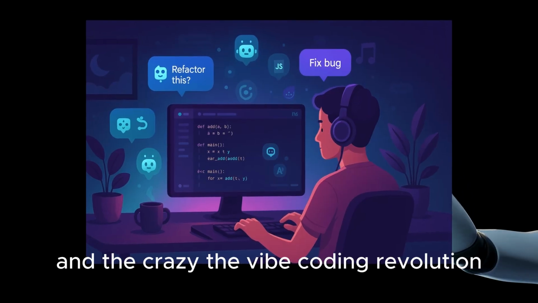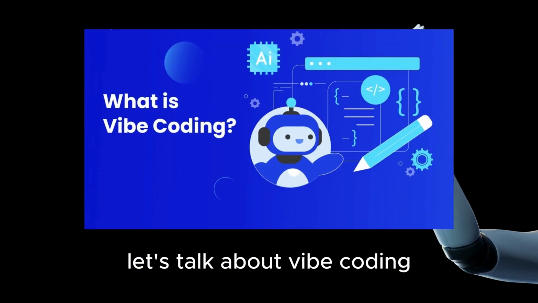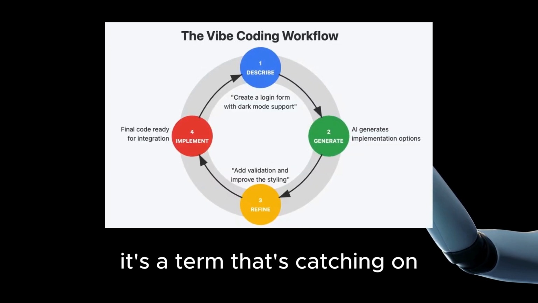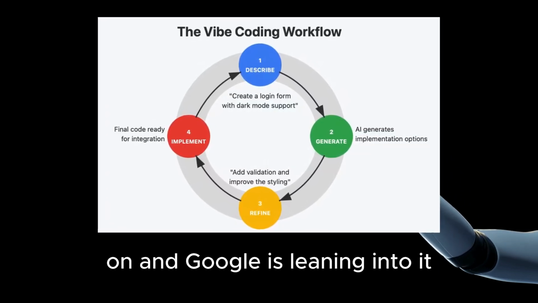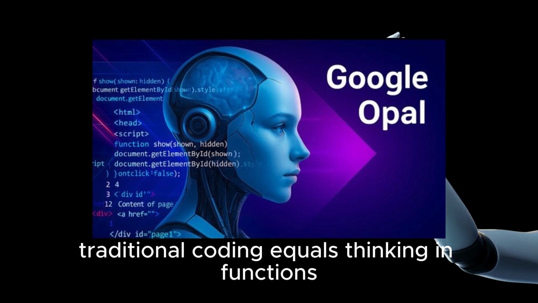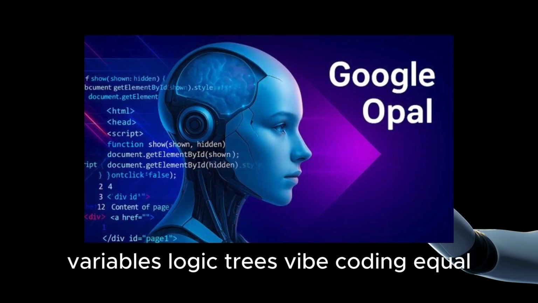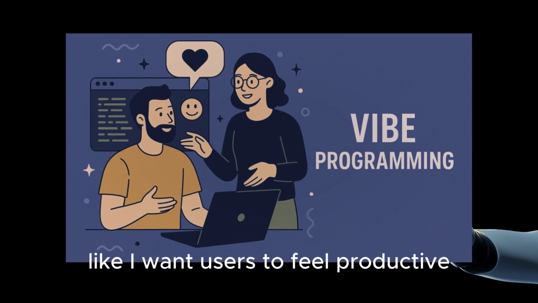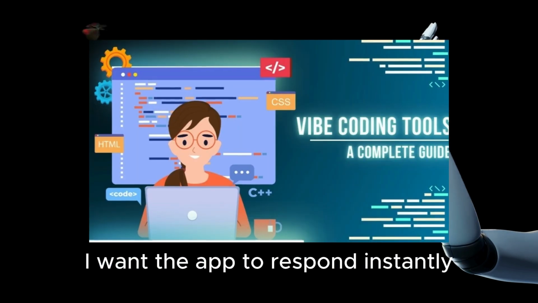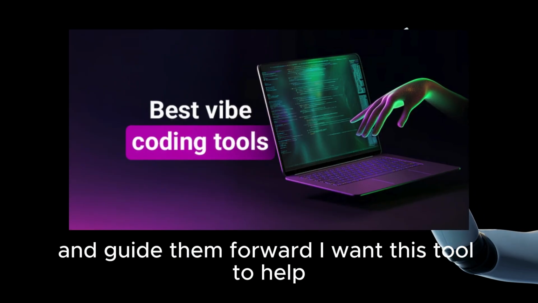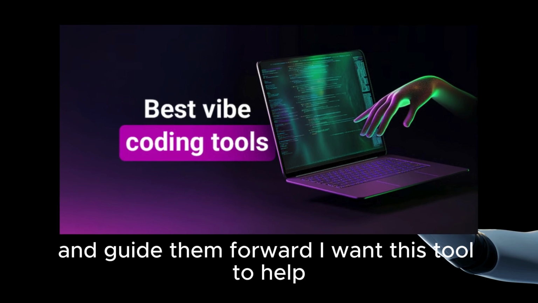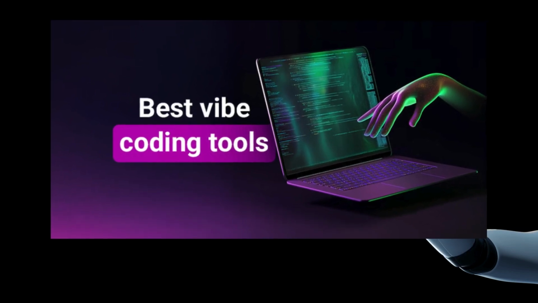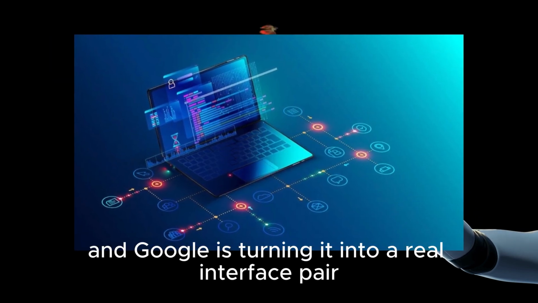And the vibe coding revolution. Let's talk about vibe coding. It's a term that's catching on, and Google is leaning into it. Traditional coding equals thinking in functions, variables, logic trees. Vibe coding equals thinking in outcomes and emotions. Like, I want users to feel productive. I want the app to respond instantly and guide them forward. I want this tool to help. That's what vibe coding is. And Google is turning it into a real interface paradigm.